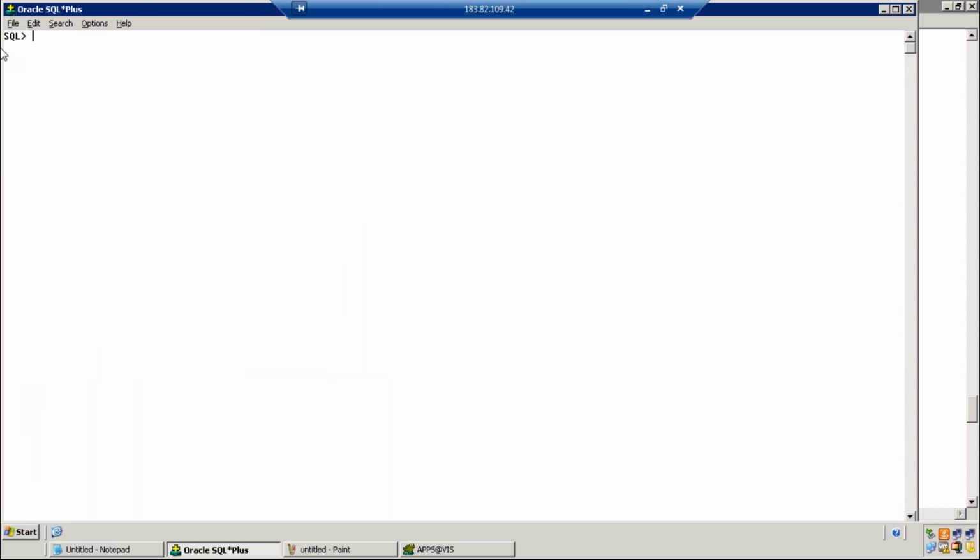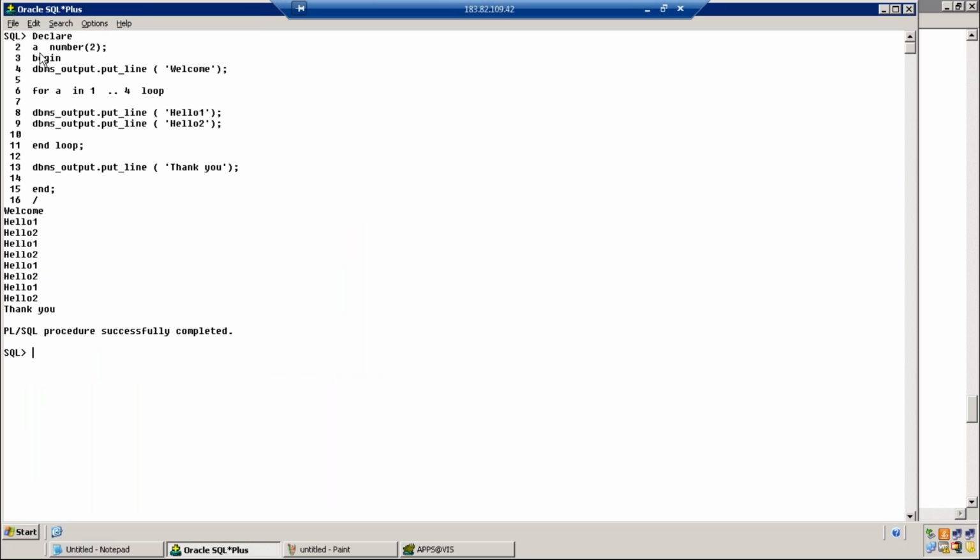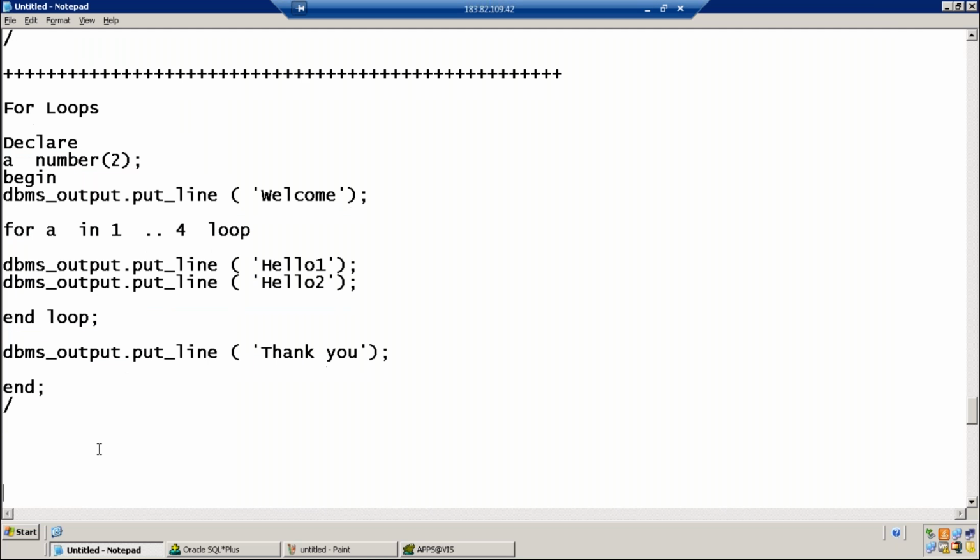If we know the maximum value, then we will be using this for loop. When you know how many times you want to execute the code, we go for for loops. 1 is the lower limit and 4 is the higher limit.